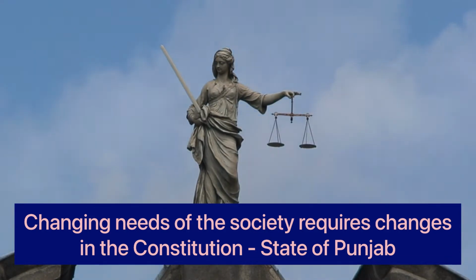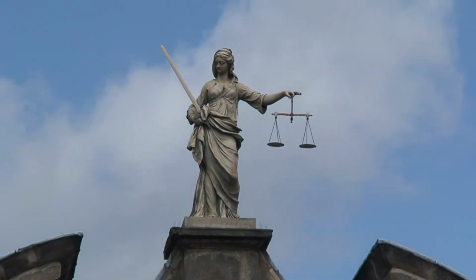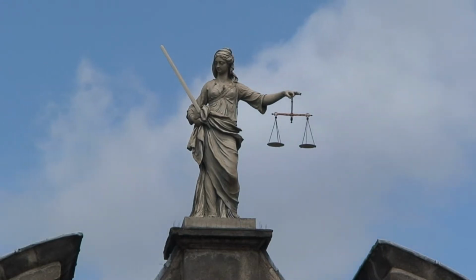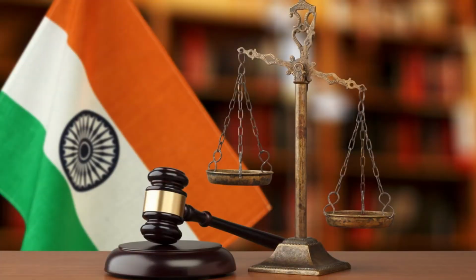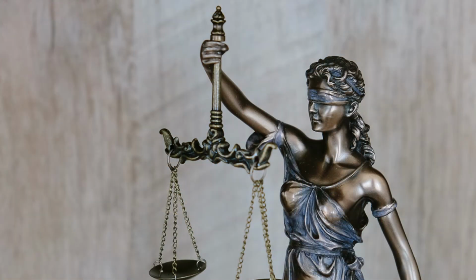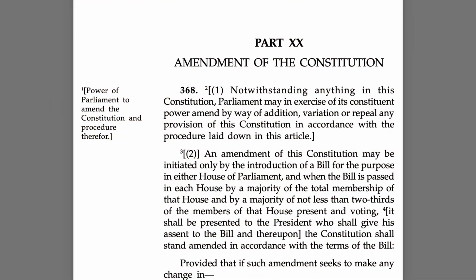So these were the arguments put forward by both the parties, and now we will have a look at the judgment. Prior to the Golaknath case, the Supreme Court in Shankari Prasad versus Union of India of 1951 and Sajjan Singh versus State of Rajasthan of 1965 held that no part of our Constitution was unamendable. Now Parliament, by passing a Constitutional Amendment Act under Article 368, can amend any provision of the Constitution, including the fundamental rights and Article 368 itself.